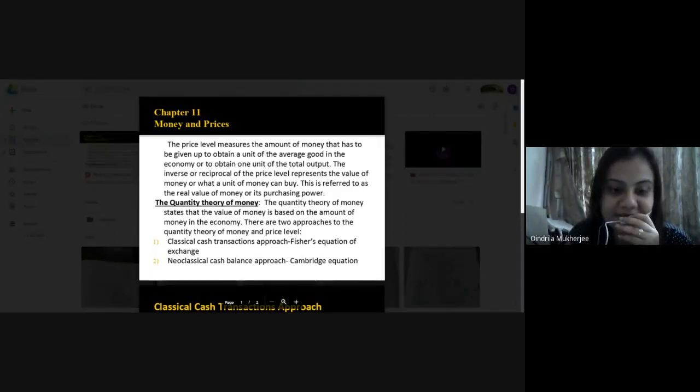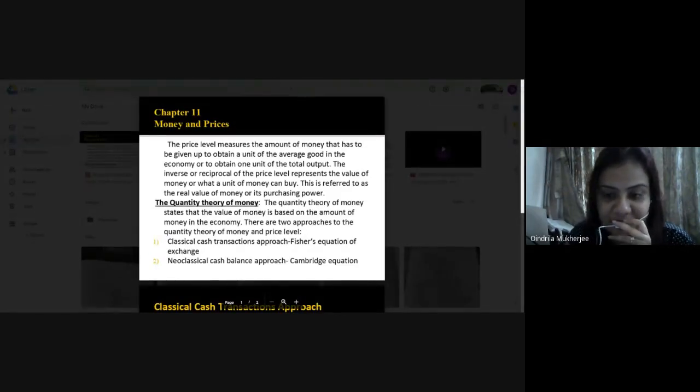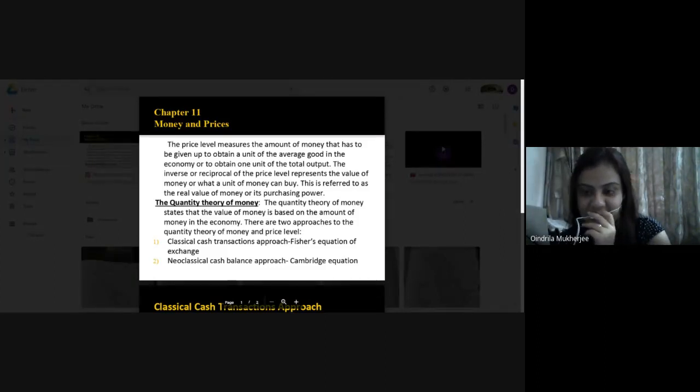So this will represent, when you pay the price for any product or service, your purchasing power, your capacity to pay the price, your capacity to buy. And this purchasing power, which is represented through this, is called what? It is called the real value of money. It is called the real value of money. I will write on the chat box. Please make a note of that.